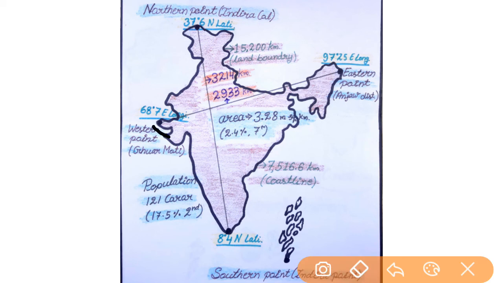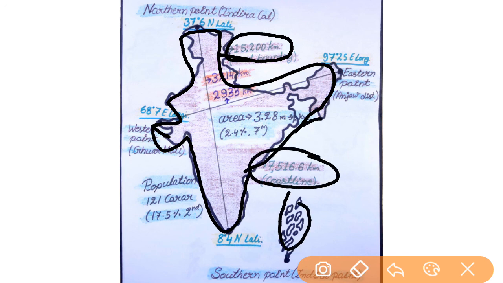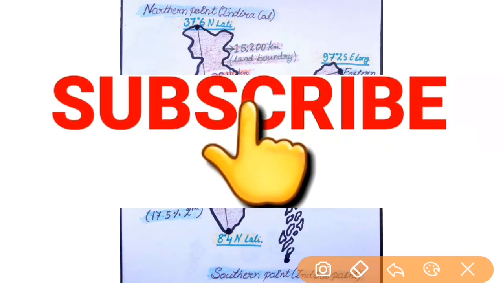If we talk about the total length of our land boundary, it is 15,200 kilometers. And if we talk about the total length of our coastline including the islands, the total length is 7,516.6 kilometers. So it was all the details about the size and location of our country.